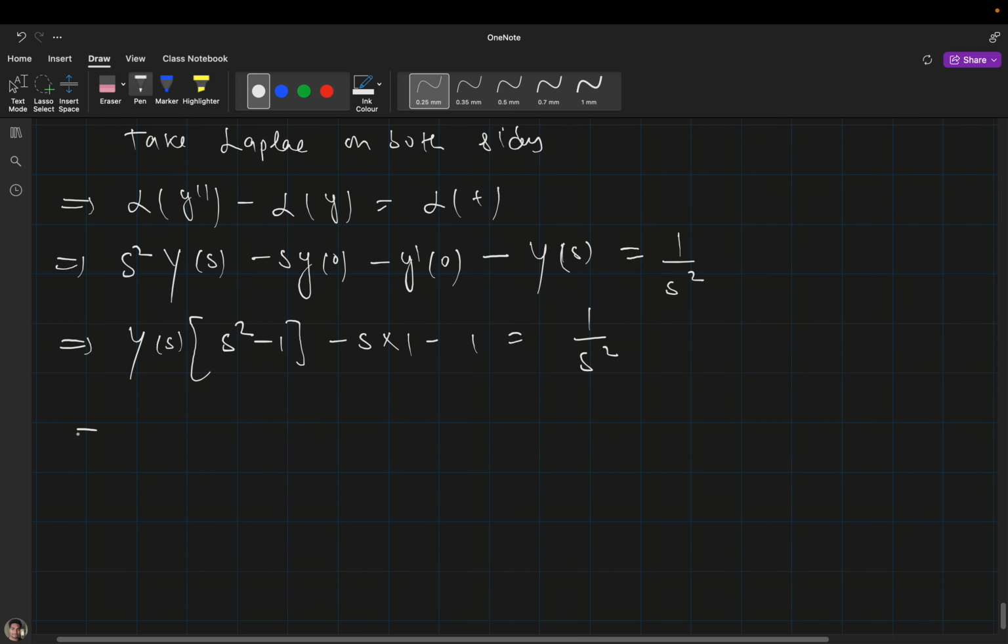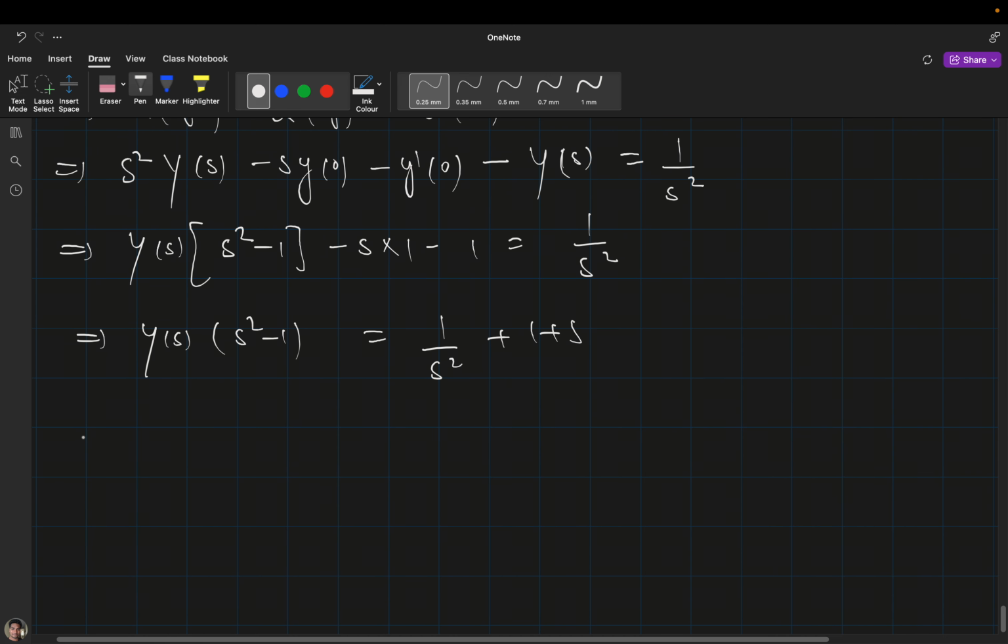So I will write Y(s) times s square minus 1 equal to 1 divided by s square plus 1 plus s. Now you can divide with s square minus 1 on both sides.